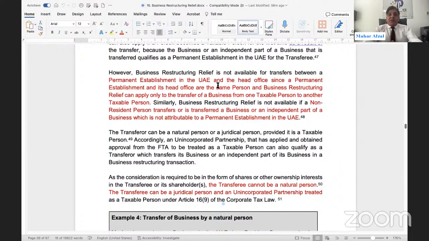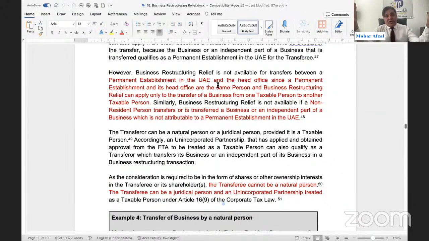Regarding a PE in the UAE and the head office, if they are branch and head office, legally there is no difference between the parent company and the branch. The branch itself has no legal status. It is directly associated with the parent company. If there is any transaction between the branch and the parent company, you will not be able to enjoy the business restructuring relief, because it will be considered a transfer within the same company. There is no difference between the branch and the parent company.